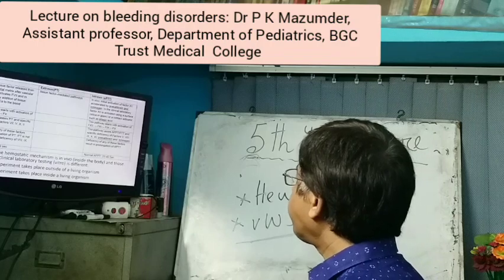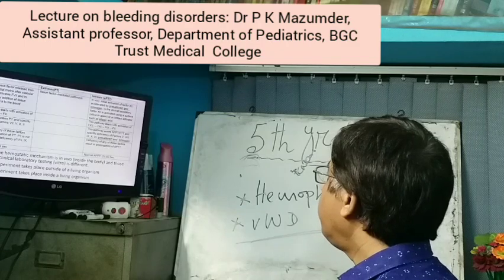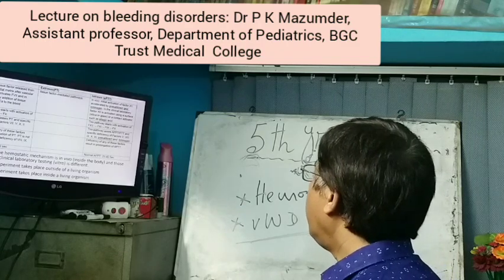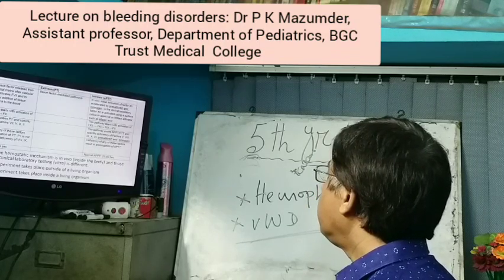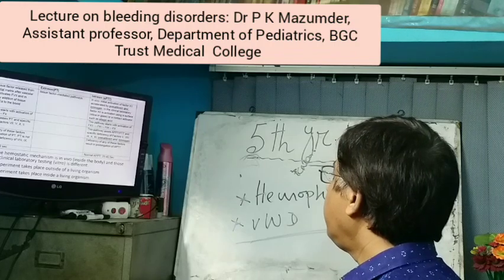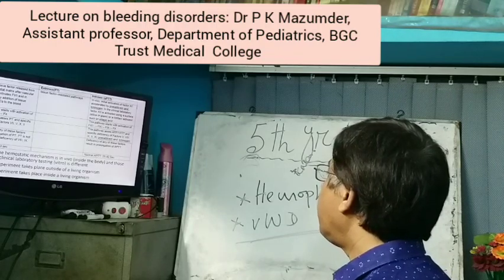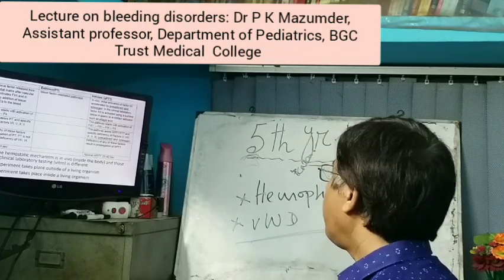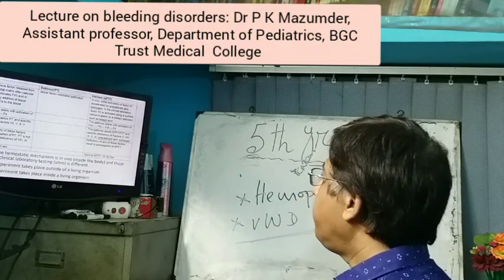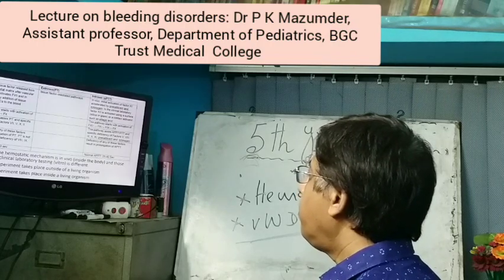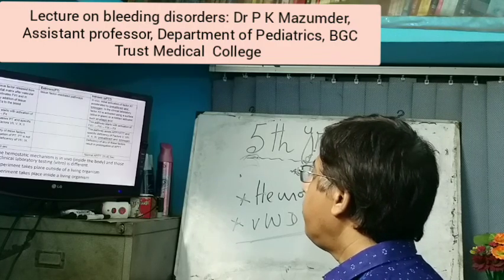The intrinsic pathway in vivo means inside the organism. Initial activation of factor 12 is accelerated by prekallikrein and kininogen. In the clinical laboratory, factor 12 is activated using a surface such as silica or glass, or a contact activator such as ellagic acid. The extrinsic pathway starts with activation of factor 7, and factor 7 activates factor 10.